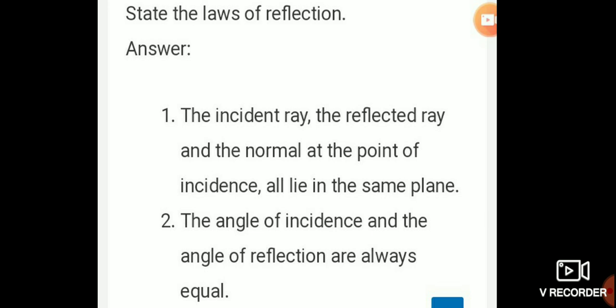Second point, the angle of incidence and the angle of reflection are always equal.